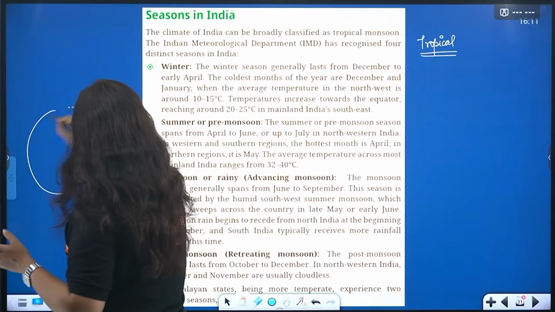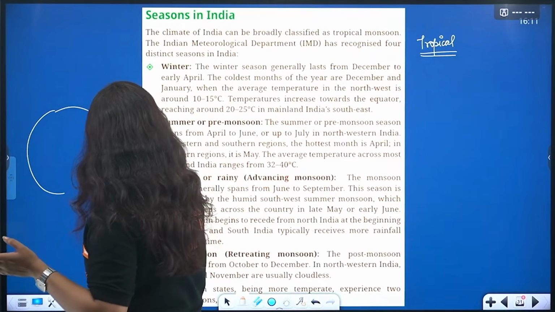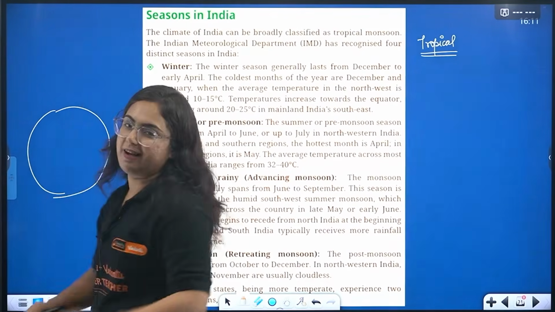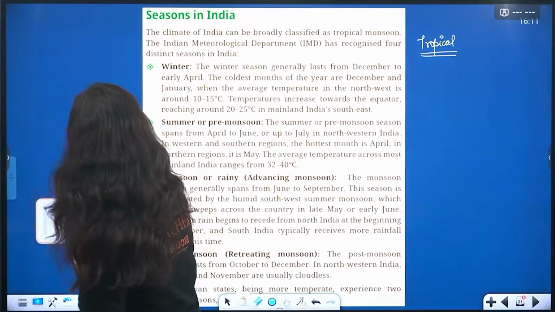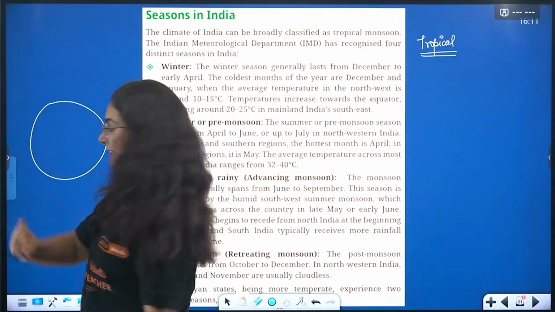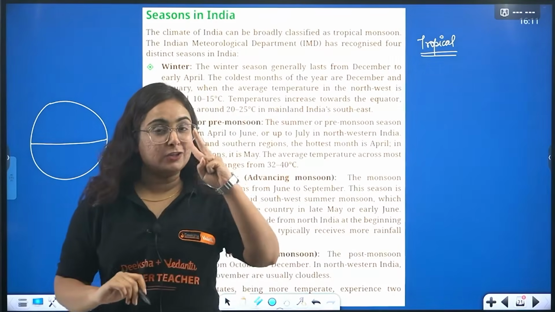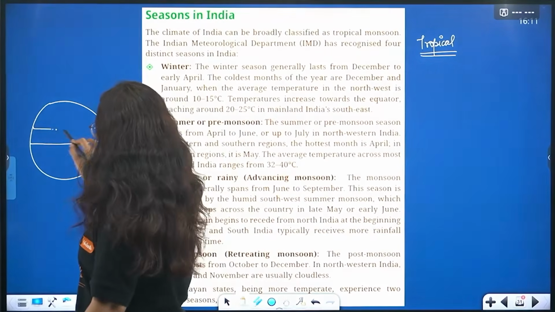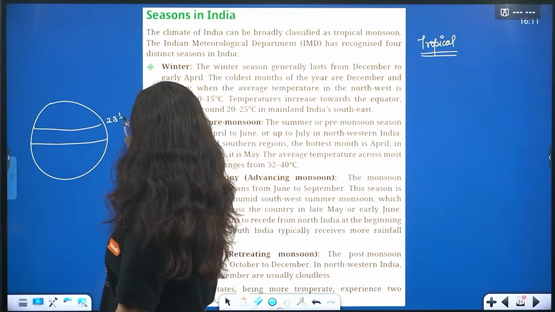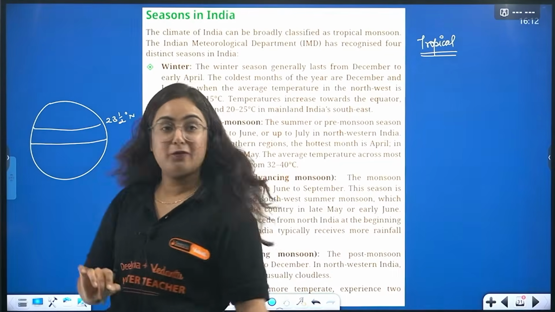Consider this is the earth. So we will remake it. Consider this is earth. The Equator passes through the middle, dividing Earth into two parts. Similarly, at 23.5 degrees north passes the Tropic of Cancer.